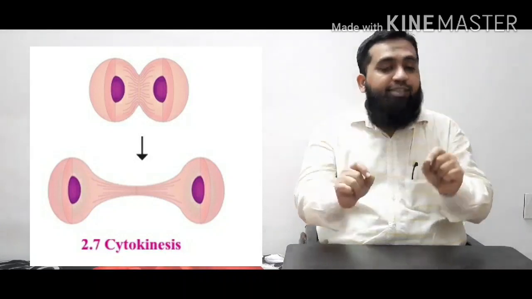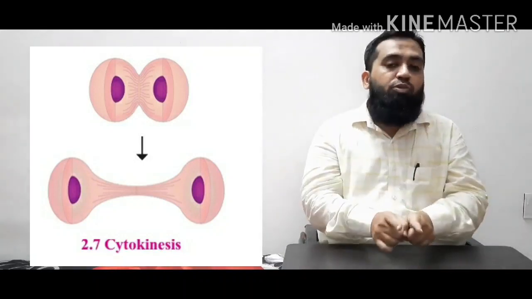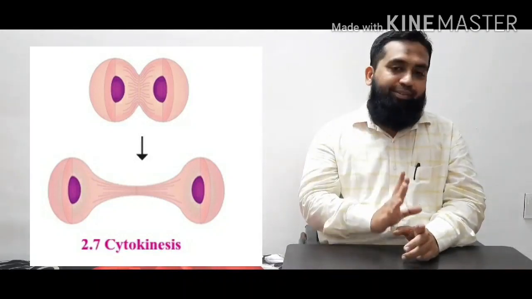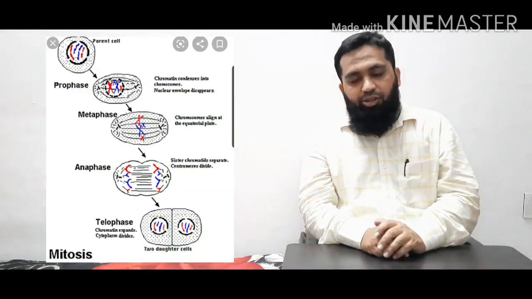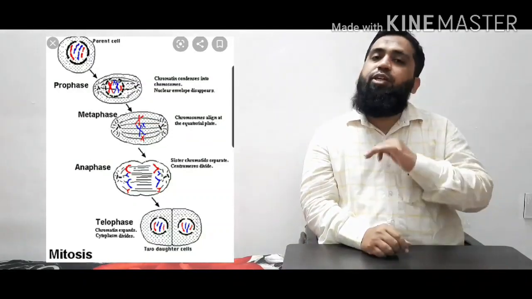And as I said, in mitosis, the number of chromosomes remains the same as in the parent. So this is how the whole process of mitosis takes place. You get the same number of chromosomes in two daughter cells. This is what we are supposed to remember about mitosis. Here we have finished with the very important type of cell division called mitosis, taking place in two steps, karyokinesis and cytokinesis. Karyokinesis is further divided into four phases.